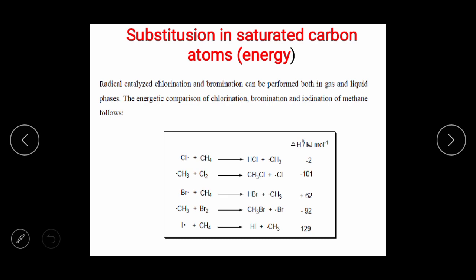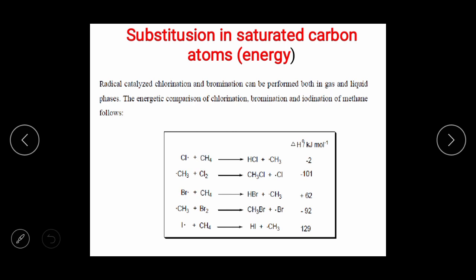Again you use the Br radical plus methane. There is a generation of HBr and a methyl radical, the hydrogen coming from methane. In the next step, what happened? Methyl radical plus Br2. At that time, methyl bromide plus Br radical.